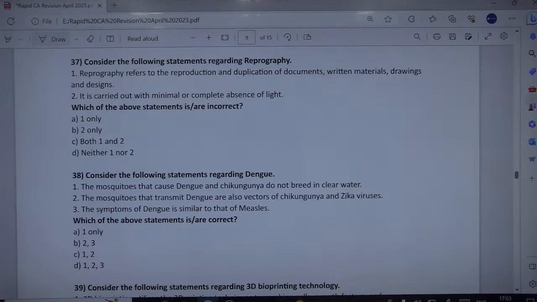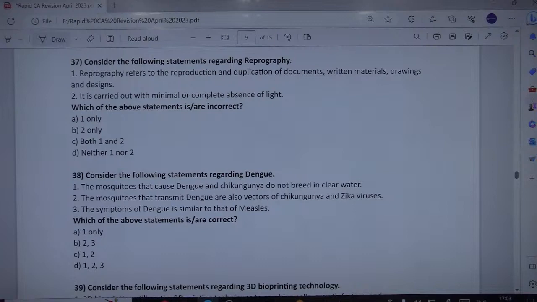Need to focus here. The question is about the incorrect statement. So it's easier to say that reprography has been correctly defined in the first option. The second is wrong. It's not about minimal or complete absence of light. Indeed, we need light.